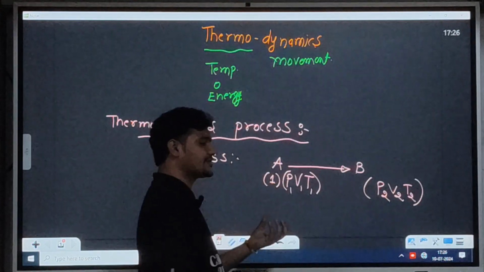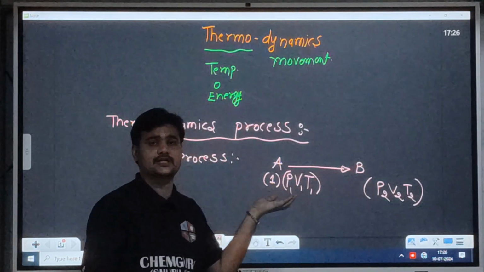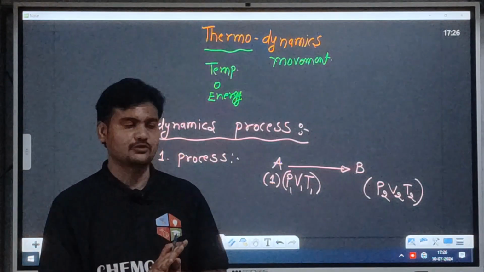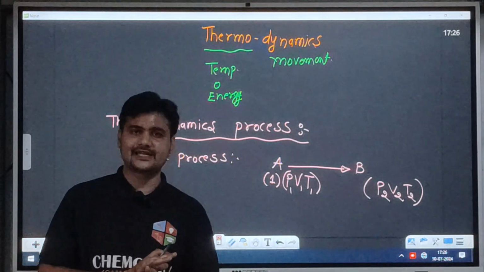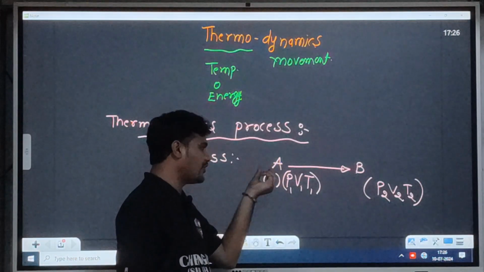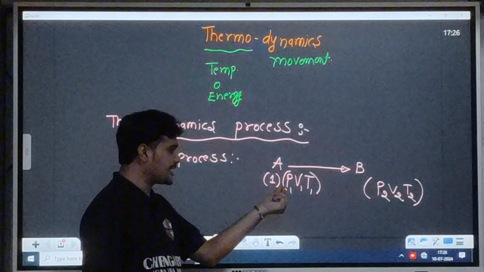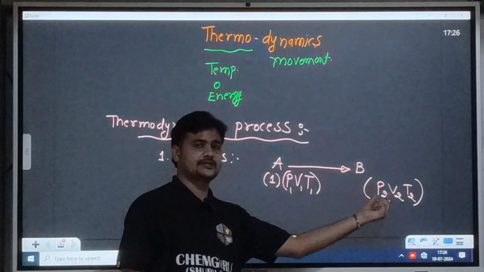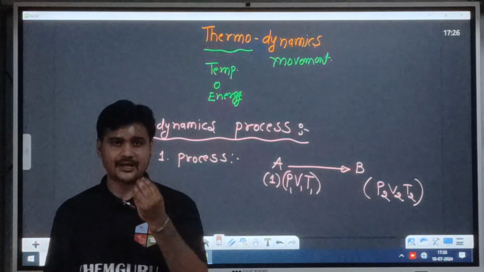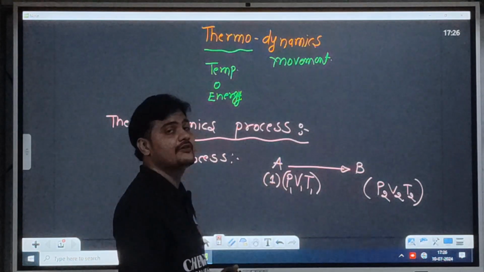So what kind of process? Process means a change in its three parameters, either in pressure, volume or temperature. I hope you are connecting with me, and it is very simple and clear to all of you. So process means that something has to be driven from point A to point B, from pressure, volume, temperature to pressure, volume, temperature, but there must be a change. Obviously, with three parameters given, someone has to be constant, or one has to be variable.